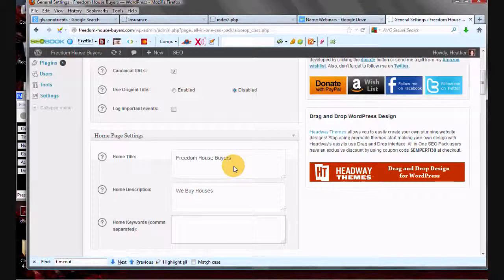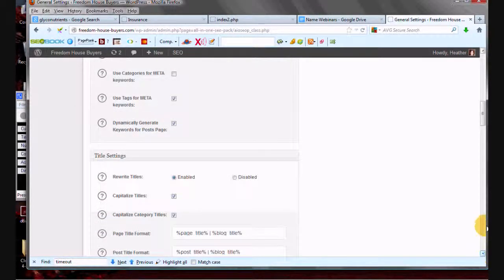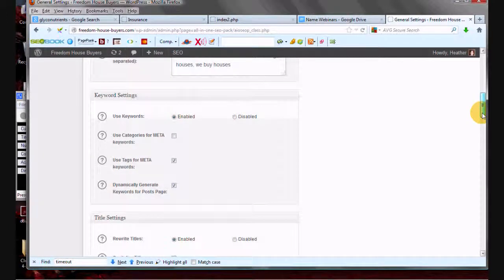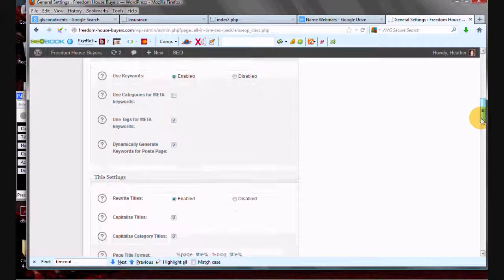Real estate, real estate, investment, housing, houses, we buy houses. You would put in your keywords there. Use keywords enabled, use categories for meta keywords. No, use tags. We're going to leave that all the same.